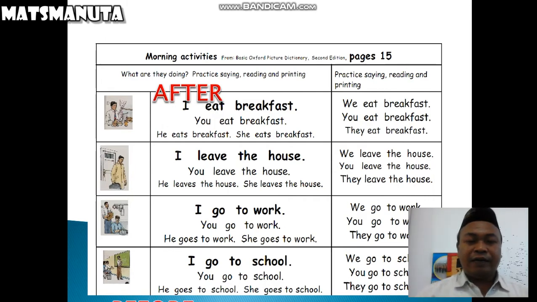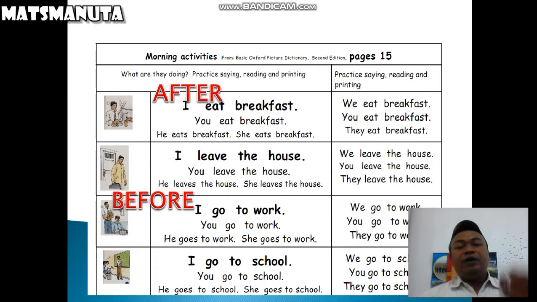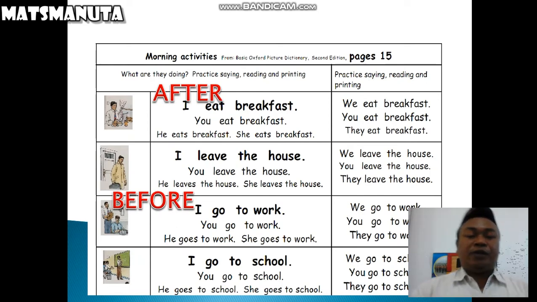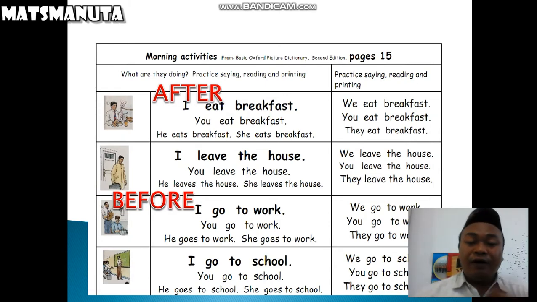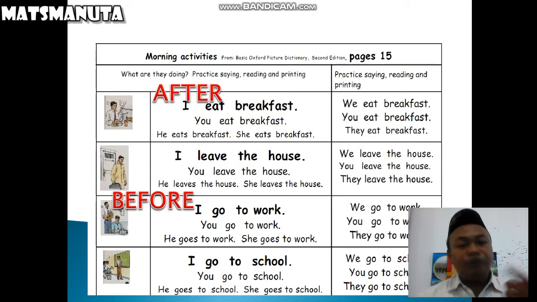Okay, for next, we use the connector before. For example, before I go to work, I go to school. Before you go to work, you go to school. Before he goes to work, he goes to school. Before she goes to work, she goes to school. So we have learned two connectors, after and before.